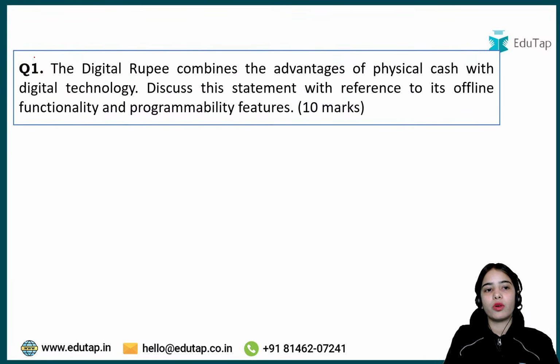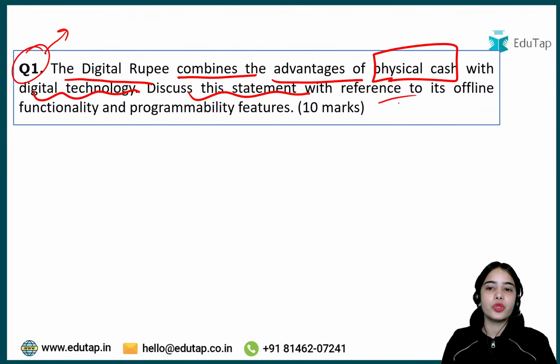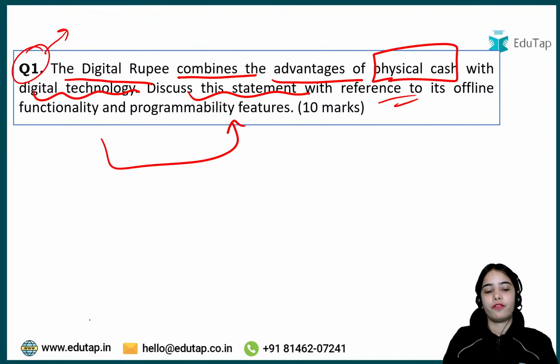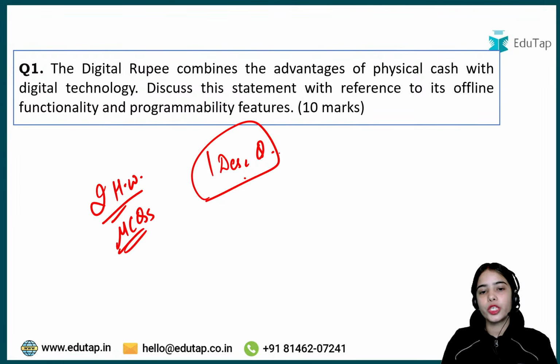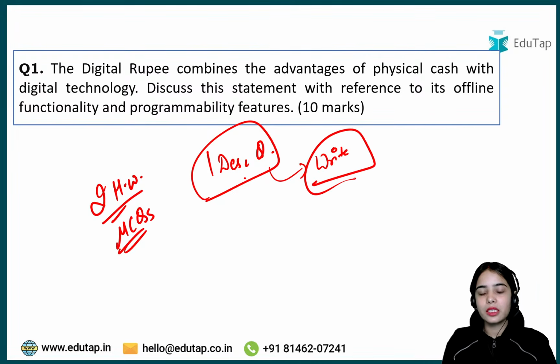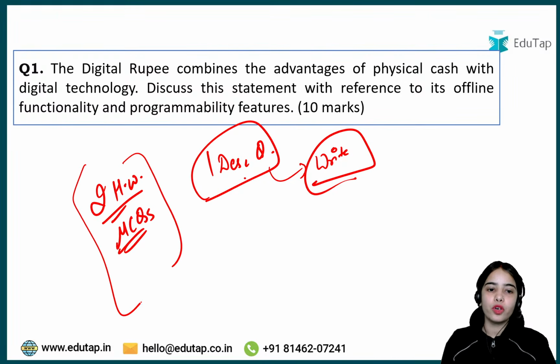Chalo. The third question, or the first descriptive question, is that the digital rupee combines the advantage of physical cash with digital technology. Discuss this statement with reference to its offline functionality and programmability features. So basically, I have given you two MCQs as the homework question, and one descriptive question. Write the descriptive answer, and all the material has been given to you. You can check your descriptive answer from the material in the PPT. And these two homework questions, the MCQs, do answer in the comment section below. I hope all of you will be able to answer the correct answer.